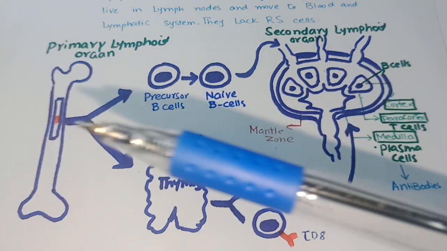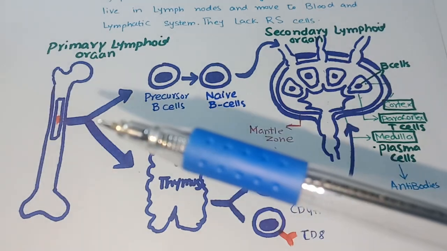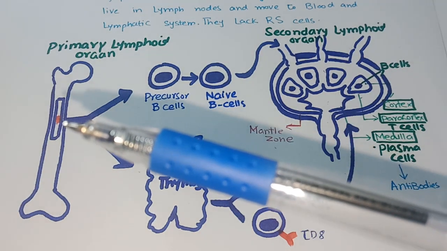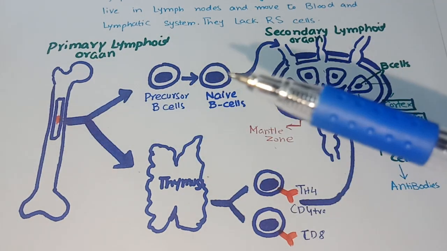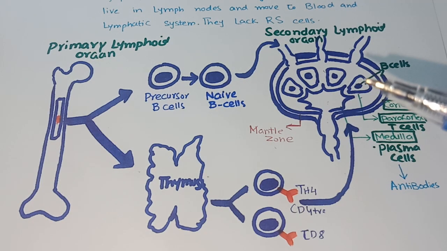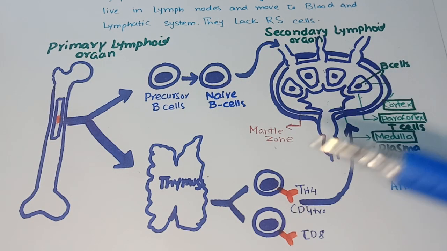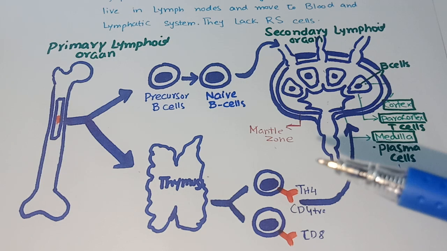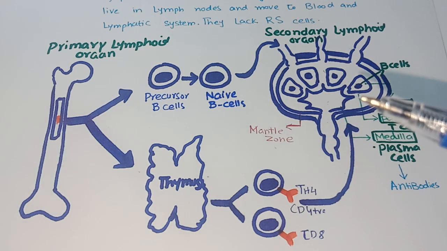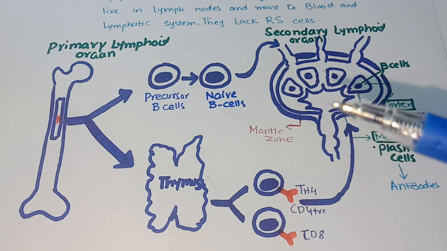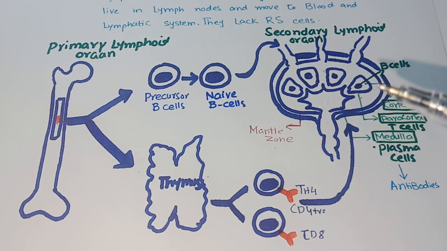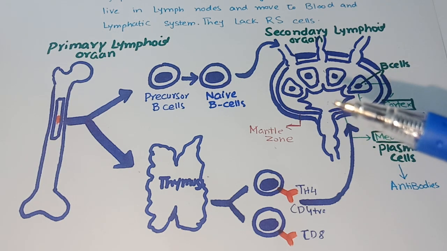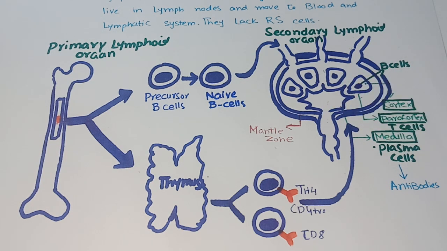In short, B lymphocytes and T lymphocytes both form from the hematopoietic stem cells, and B cells reside in the cortex by forming follicles, and T cells reside in the paracortex, and the medulla has plasma cells which originate from the B cells, and these plasma cells form antibodies.